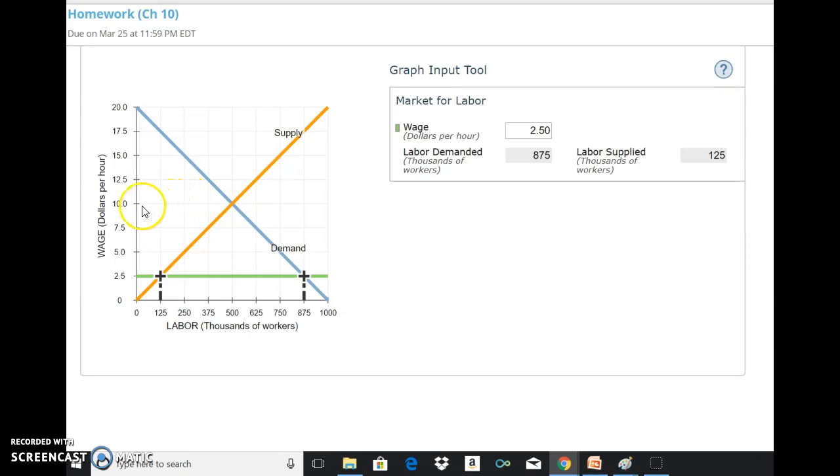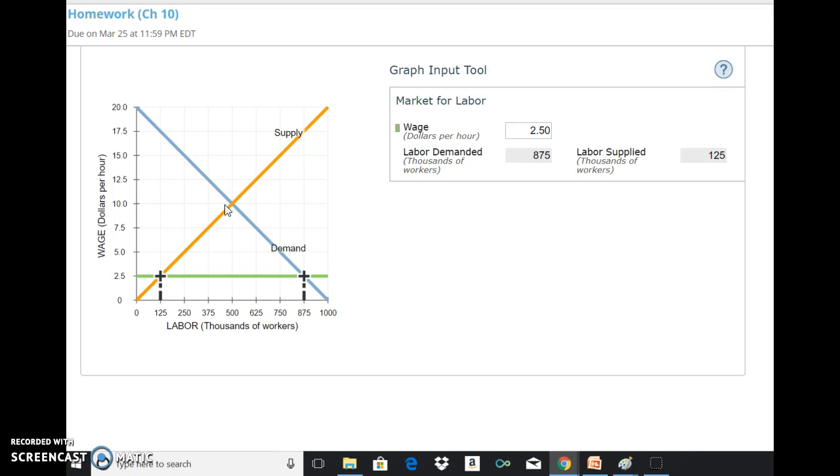In this example, the market equilibrium price is $10. If the government was to come in and say you cannot pay anyone less than $7.50, that is below the equilibrium, and it would be a non-binding minimum wage law in this case, meaning it would not impact the market at all. So think about it this way. Government comes in and says you can't pay anyone less than $7.50. Well, that doesn't bind or impact the market because the market's already selling unskilled labor at $10.